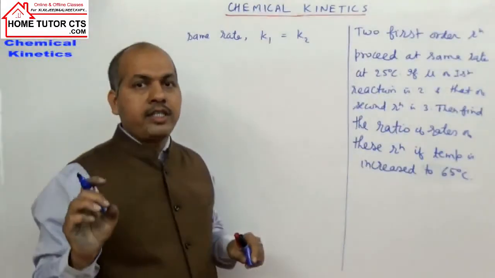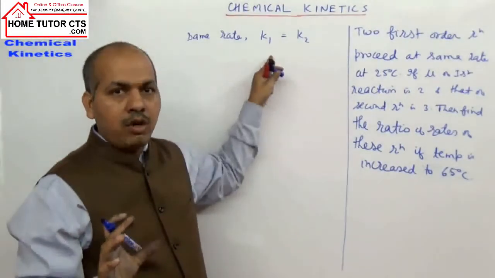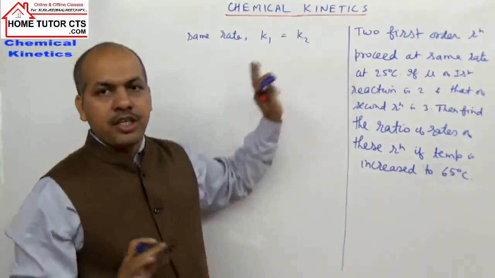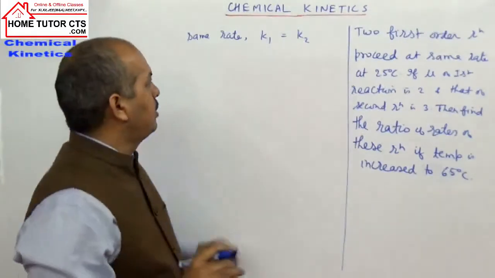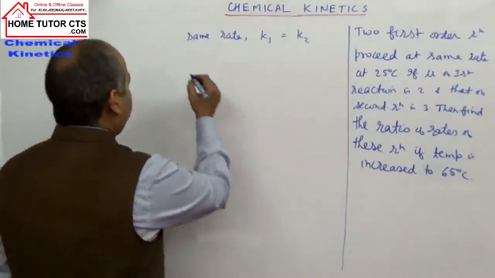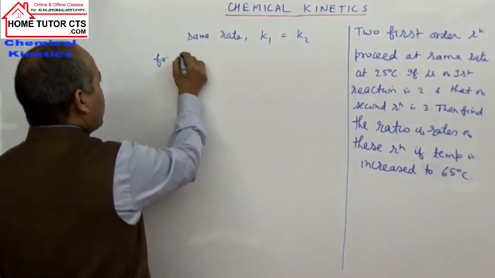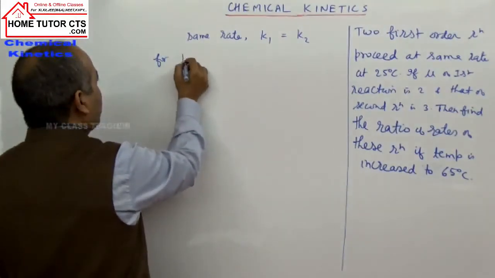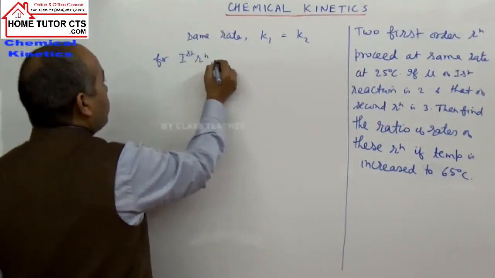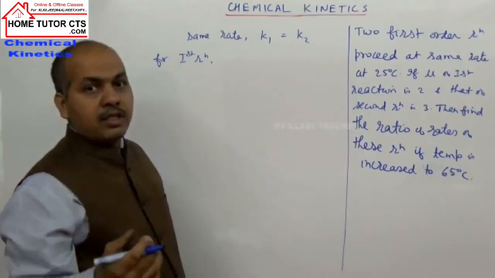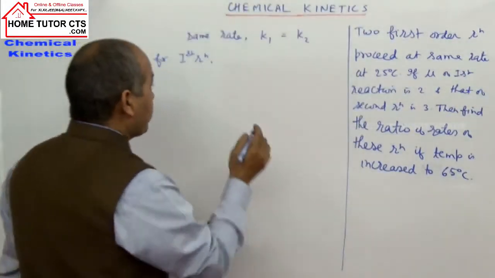Basically the rate constants signify the rates of the reactions if concentration is constant. So in this case for first reaction, by how many times the K increases, we discuss this point.